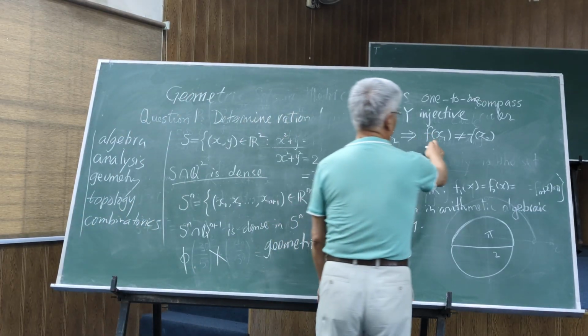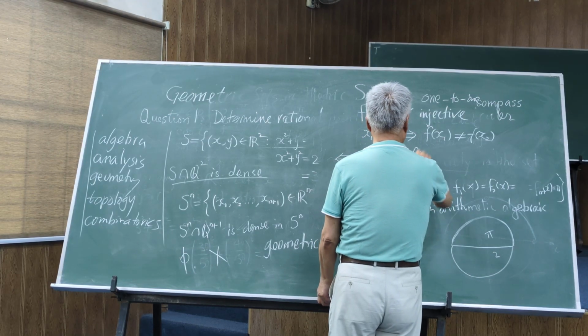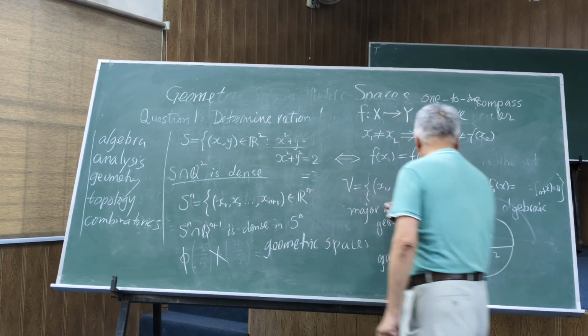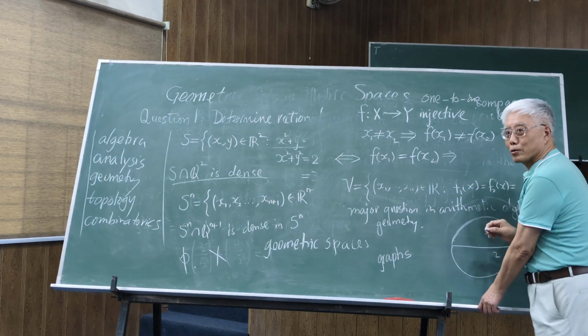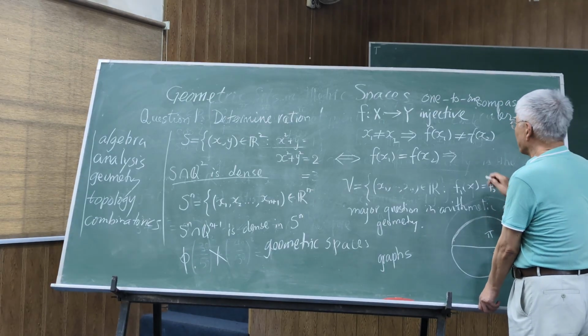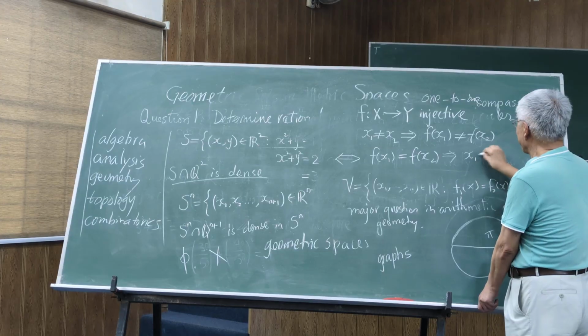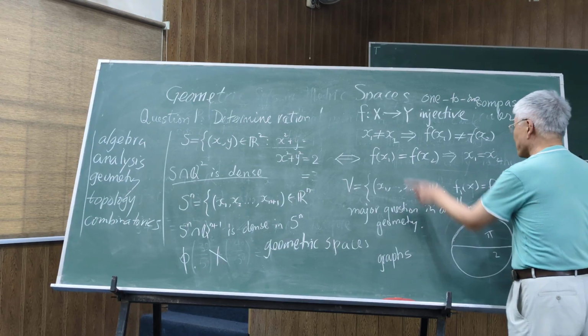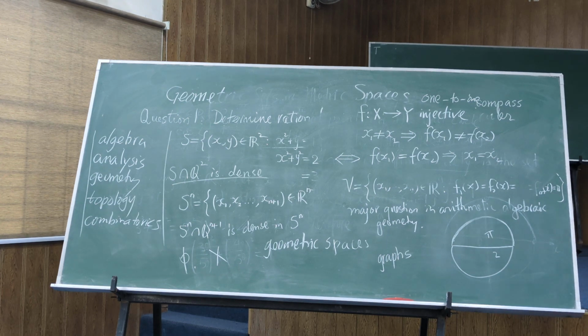If you negate this one, school teachers are really fond of teaching us this. Equate the two function values and then try to solve and get x1 equal to x2. Isn't that what she said? Yeah. That is what is this here. It's a negative of the converse, and that is used using the axiom number 1.